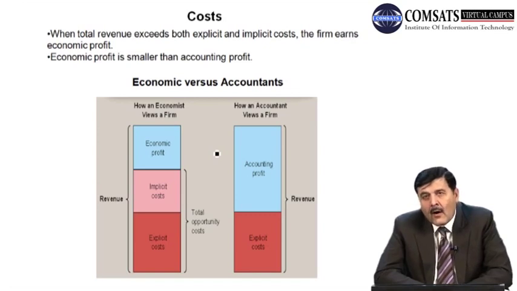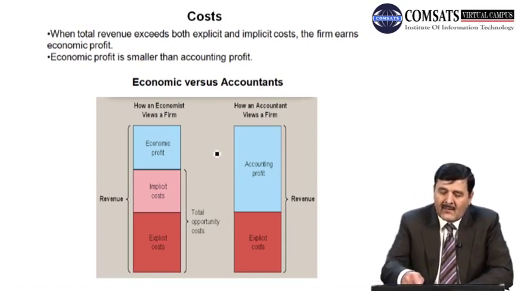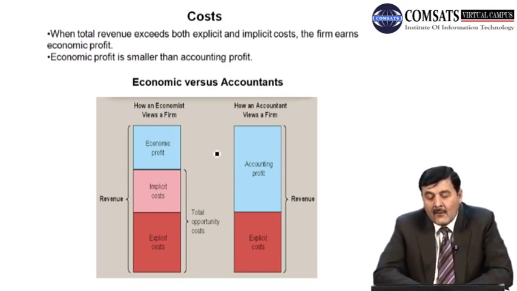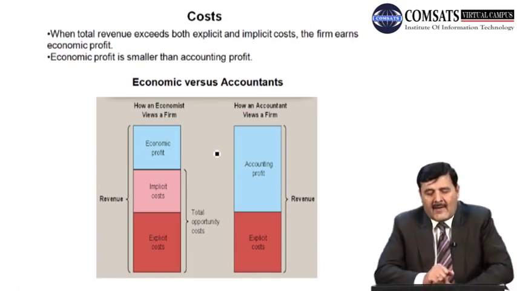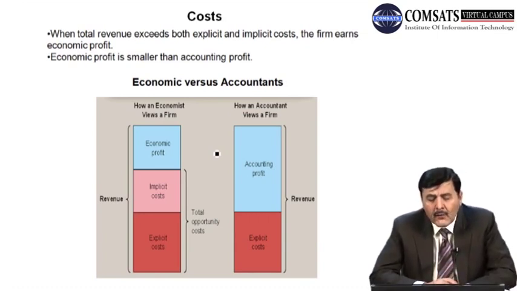On the right hand side, how an accountant views a firm, we have total revenue and it has two parts. One is profit, the other is cost. If we subtract the cost, which is explicit cost, from the total revenue, the portion in blue color is the accounting profit. If you compare these two, you can easily conclude that the accounting profit is bigger than the economic profit.